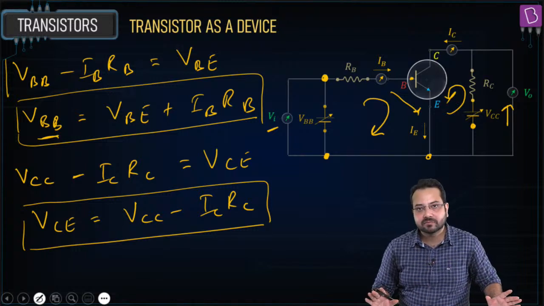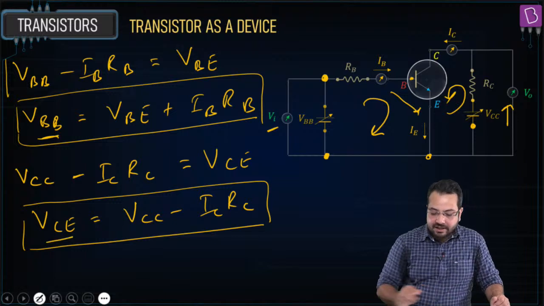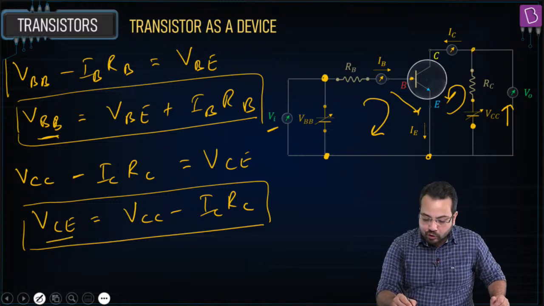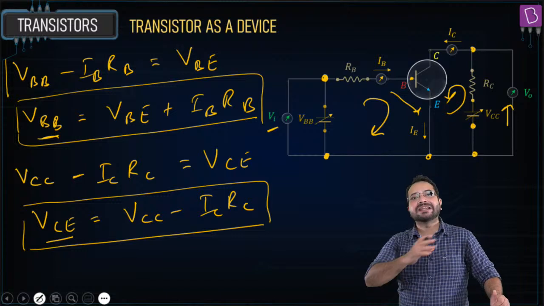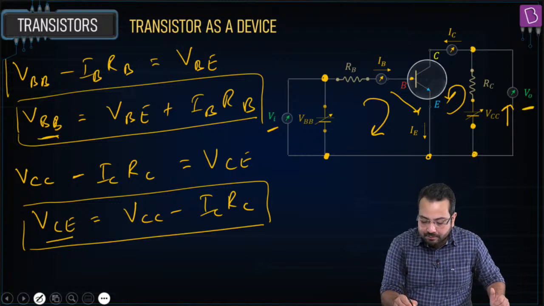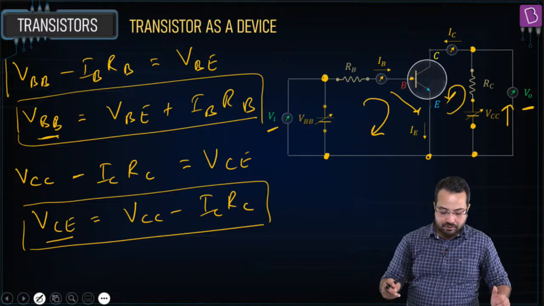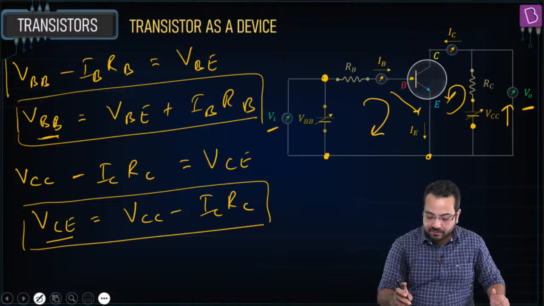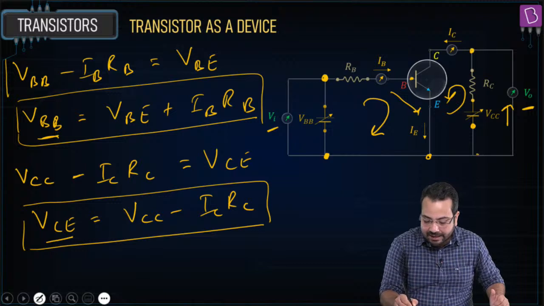And VCE is going to be the output voltage. Any output I have to gain is going to come between C and E.